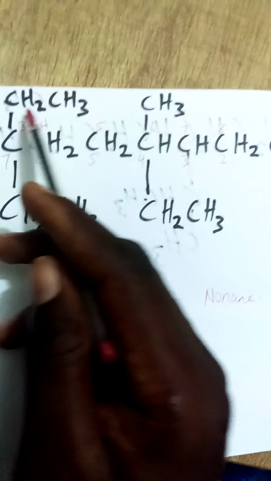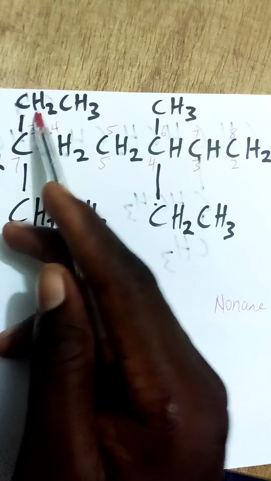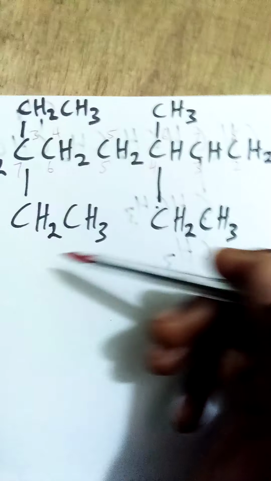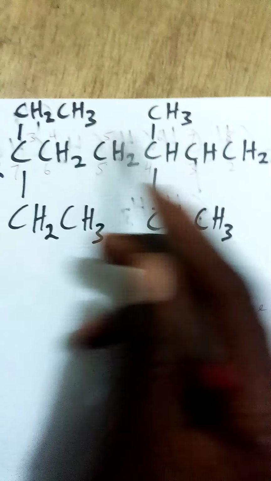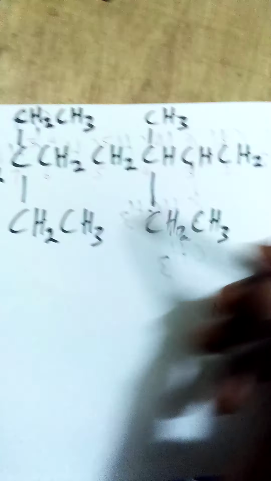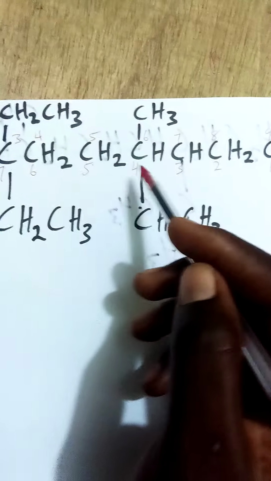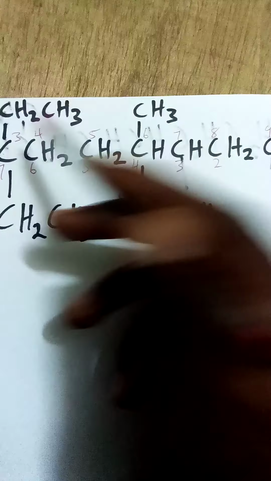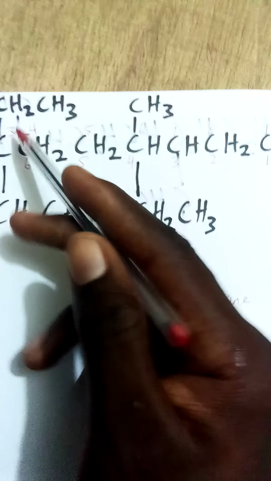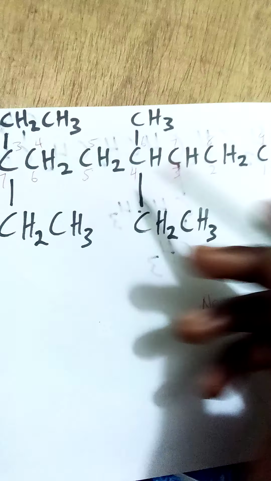Now, let's check the carbons to which the other groups have been bonded. We have this C2, so it is ethyl. You have two of the ethyls here, so you have ethyl and methyl. They are all bonding to the same carbons here. So now let's check 3 and 6 and 4 and 7. Which are you taking? For me, I'll take 3 and 6. 4 and 7 is high. 3 and 6 are the smallest ones.